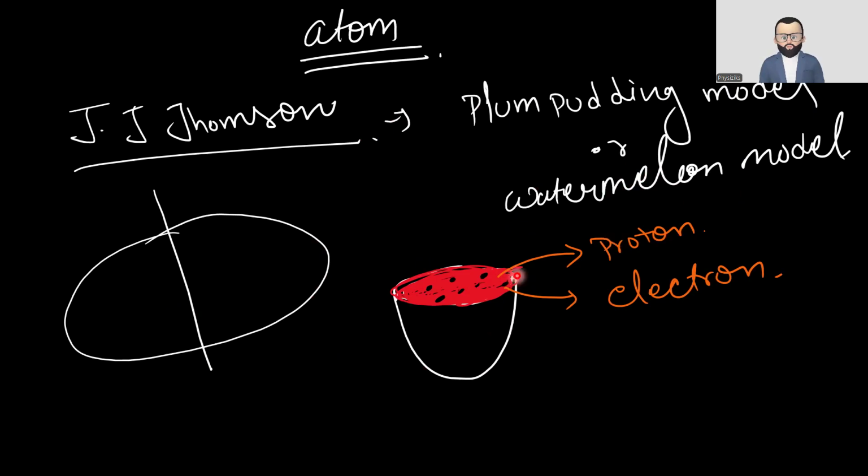So in this, what he told, let's take an example of watermelon, cut it into half in two hemispherical shapes. What you will find is that the red color of the edible part is the proton, and these black seeds are working as the electrons. That means the electrons are distributed all over the area in the proton itself. Okay, so this we were believing.